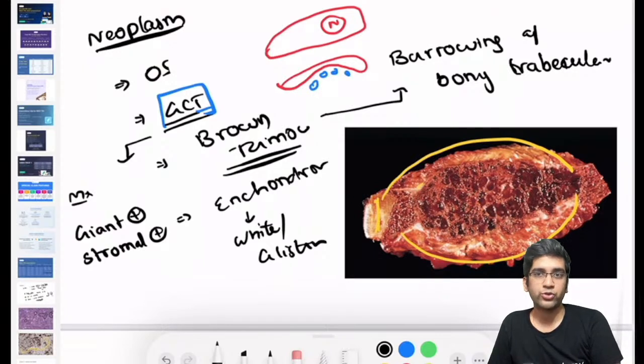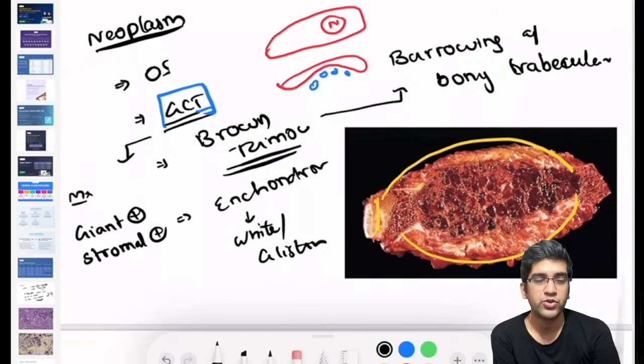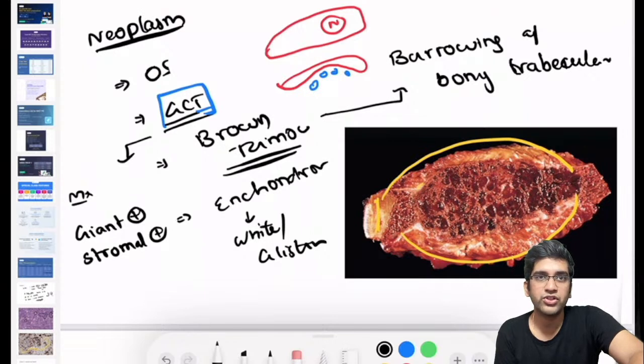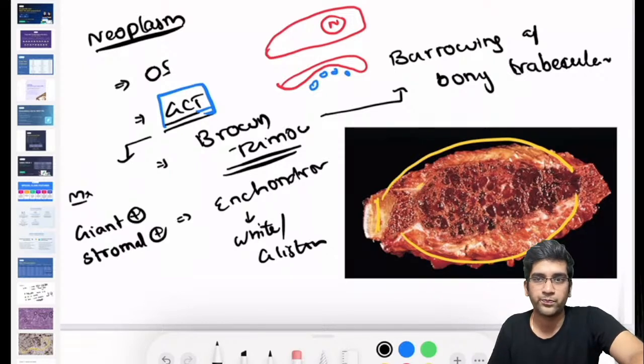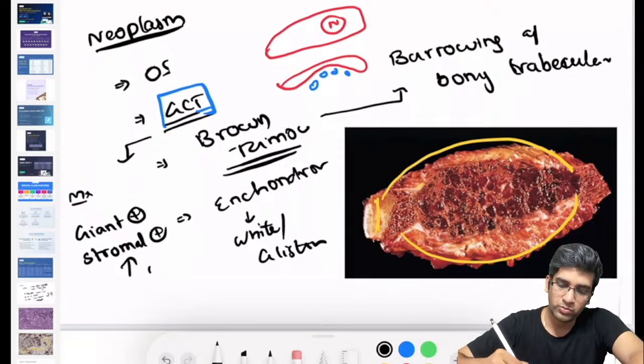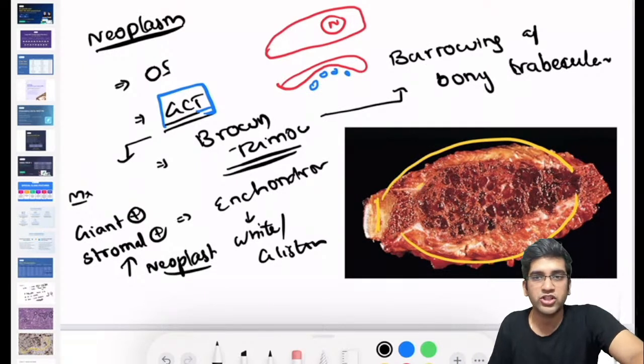Of these two, I know it's a repeat question. Which of these two do you think is malignant or neoplastic? Your giant cell or stromal cell? Stromal cell is the neoplastic component. Do remember that. Giant cell is not the neoplastic component.